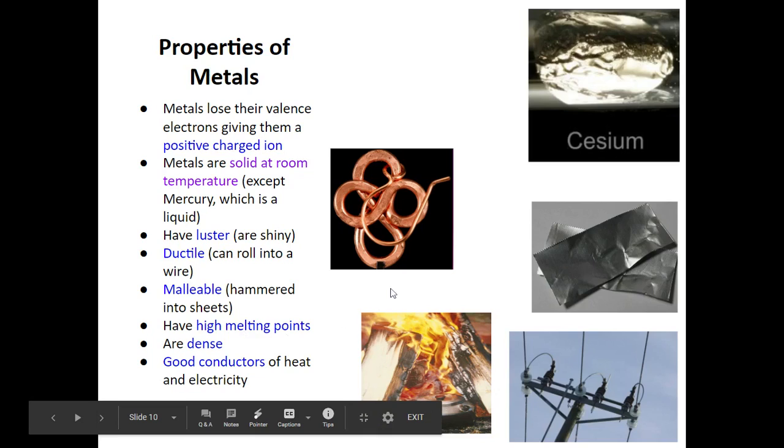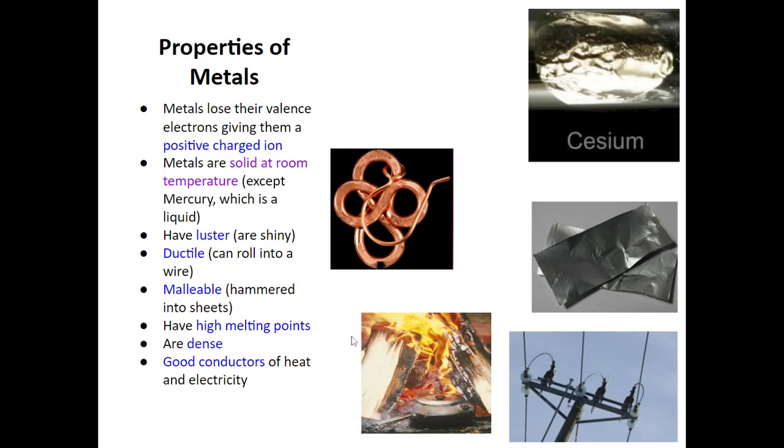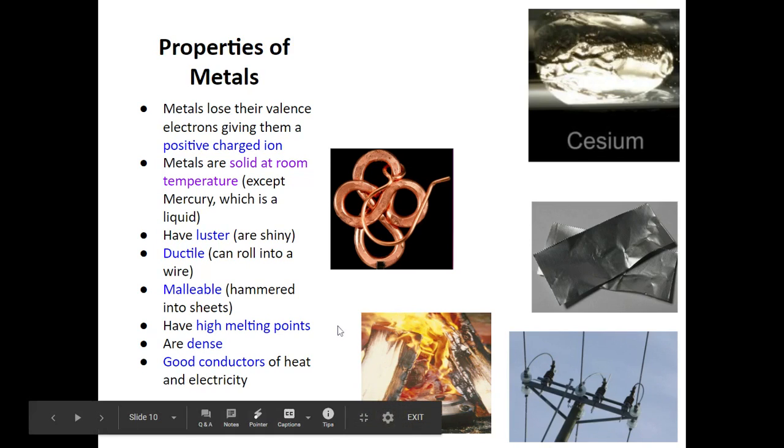They have high melting points. It's going to take a lot to melt them down. That's why we use them in our pots and our pans so that we can heat the food up, but without ruining our lovely dishware. And then they're dense and they're great conductors of heat and electricity.